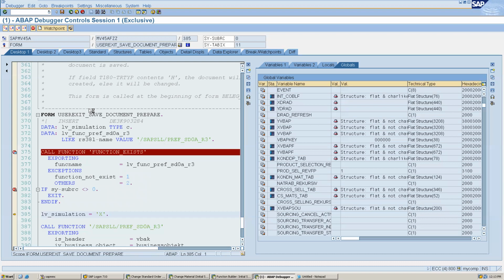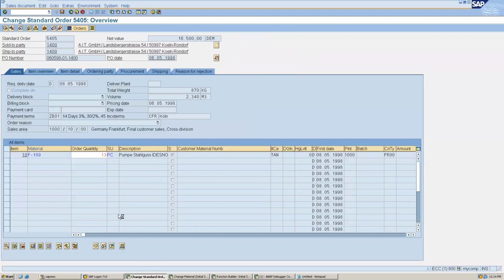So you can add your code. Generally it is at the start of the function or form perform, or at the end of the function or perform, not in between. You may add your code at the start or at the end. But this is a very old system, that's why I don't see implicit enhancement here. But in your system maybe you will get it easily. Okay.